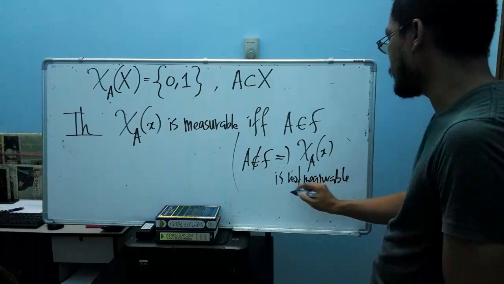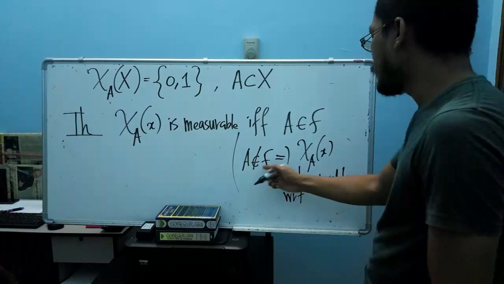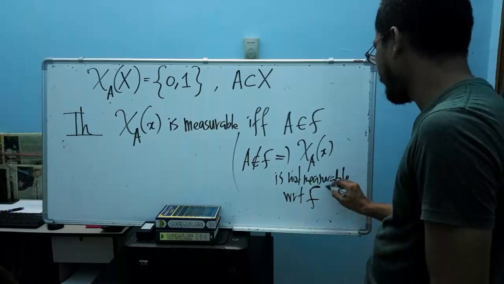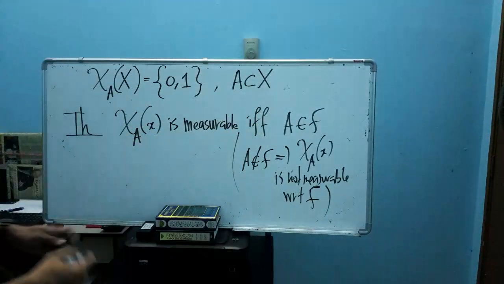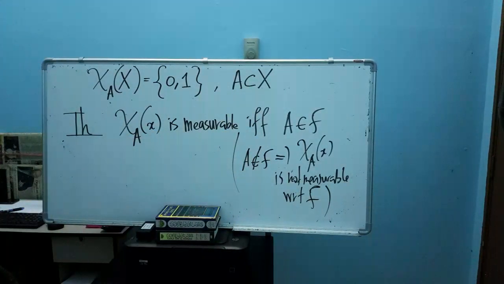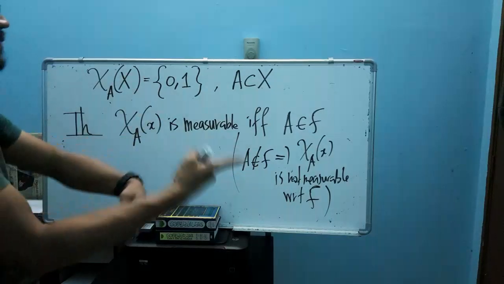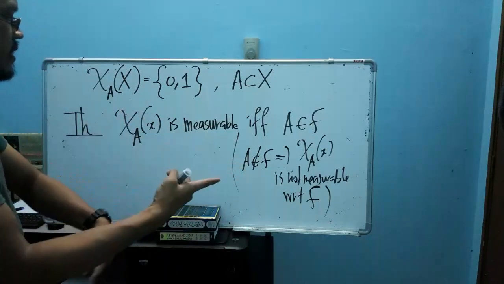Of course, it's not measurable with respect to this algebra. Because of what? Because the theorem says if and only if. If and only if here means that it goes both ways.